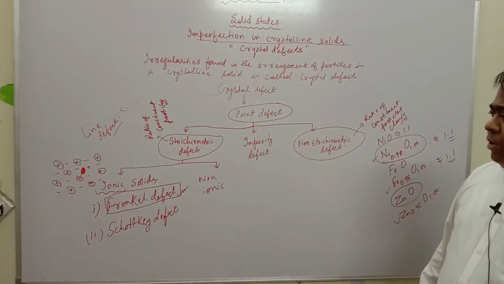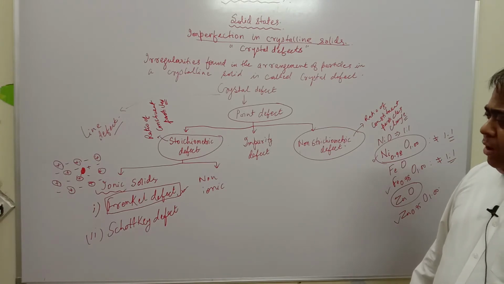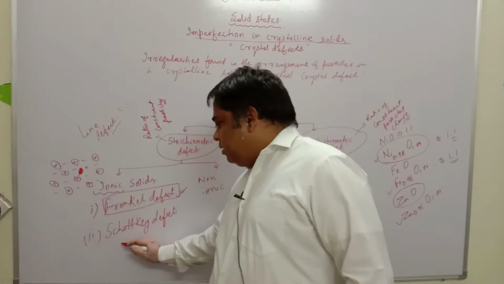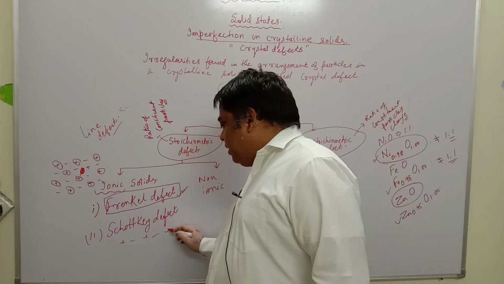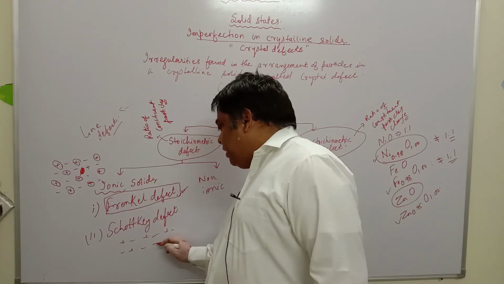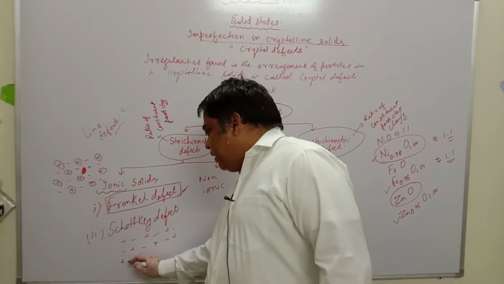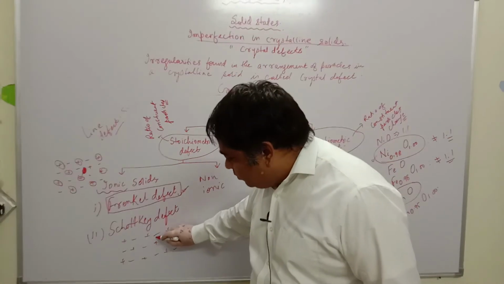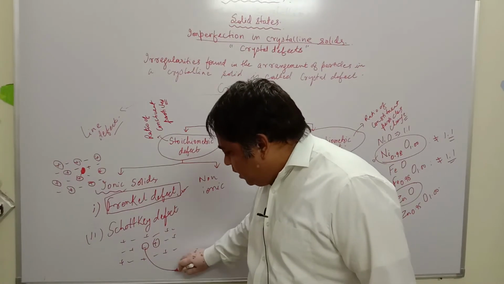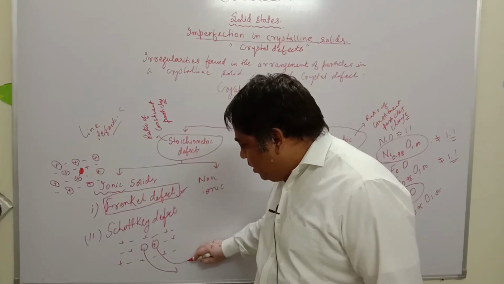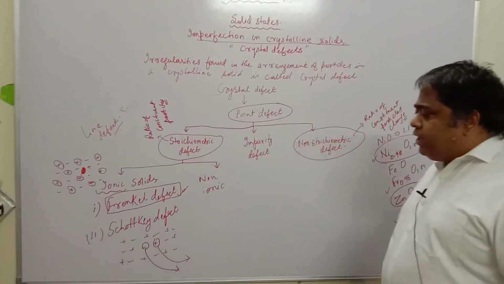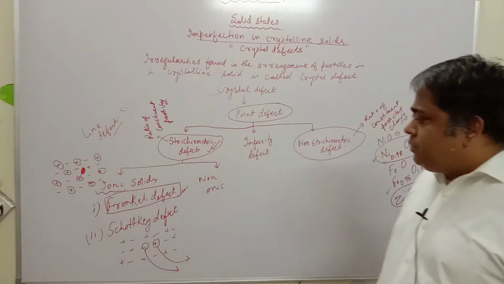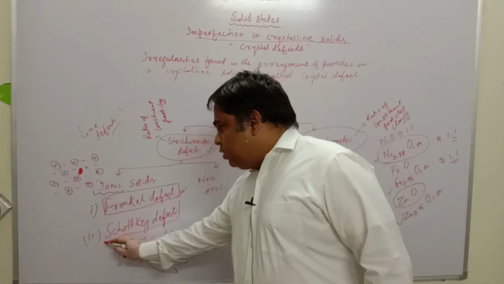Else it may also happen that an equal number of cations and anions go missing from the crystal. Say it was cation, anion, cation, anion, and so on. If an equal number of cations and anions leave the crystal and go out of the lattice, still the ratio of cation and anion will remain the same. So stoichiometry will not be disturbed. This kind of defect is called Schottky defect.